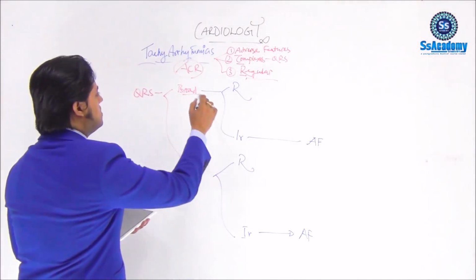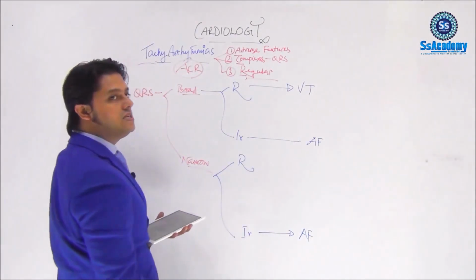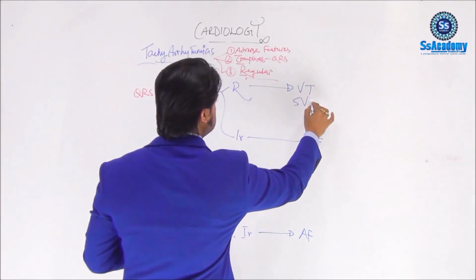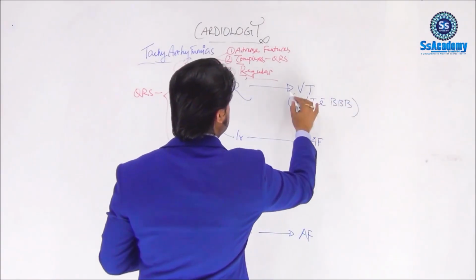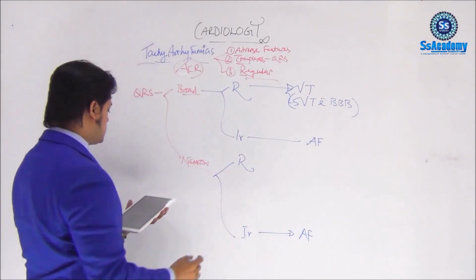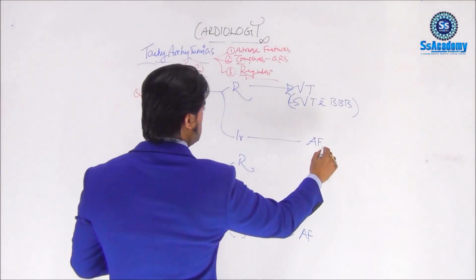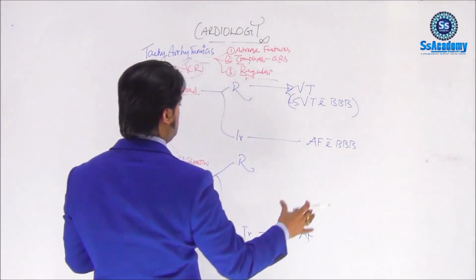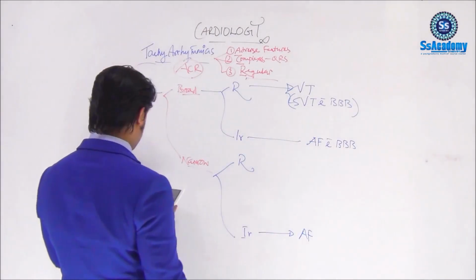Next, for regular broad complex tachycardia, the diagnosis is VT until otherwise proved. The differential diagnosis is SVT with bundle branch block; just put it within brackets. Next, irregular broad complex tachycardia is atrial fibrillation once again, with aberrant conduction or maybe bundle branch block.